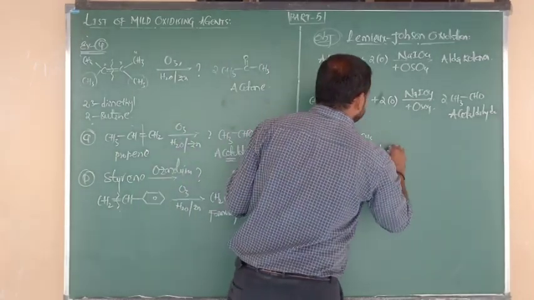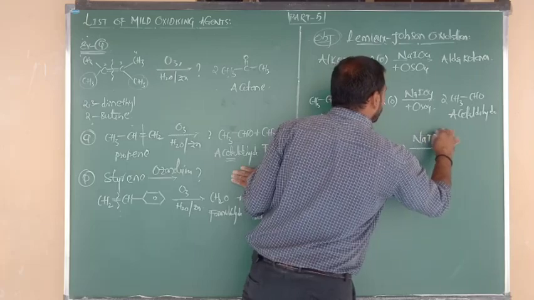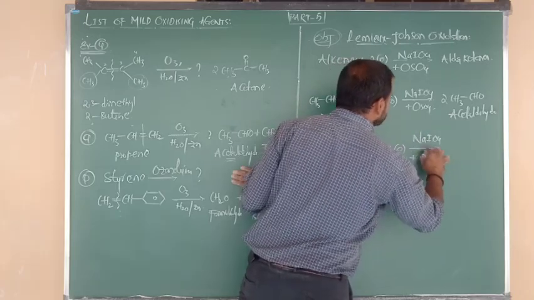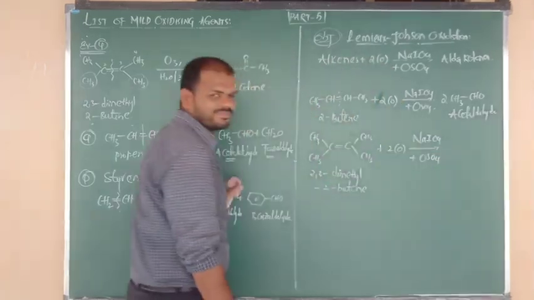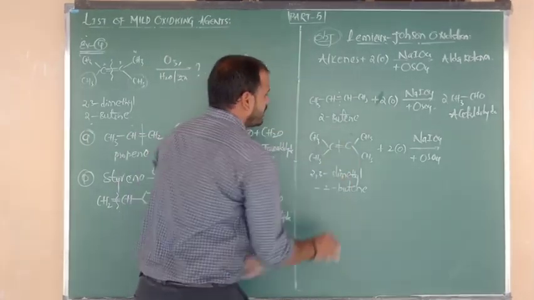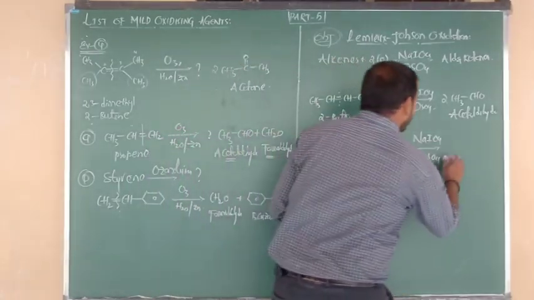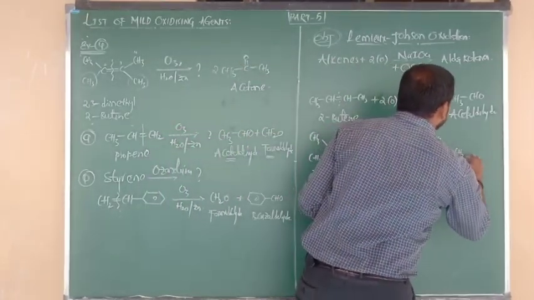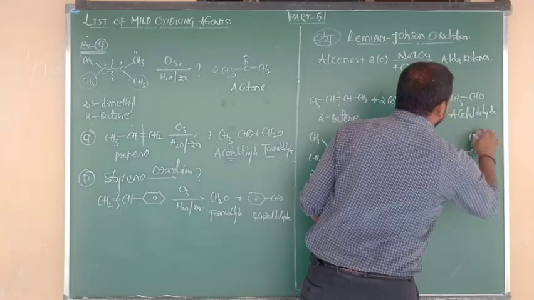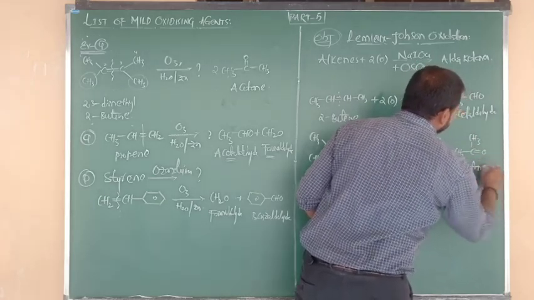It undergoes oxidation by using Lemieux NaIO4 and Johnson OsO4. Again same thing, break the double bond and 2 sides 2 oxygen: acetone. How many moles? 2 moles. So here we are getting 2 moles of CH3-CO-CH3.